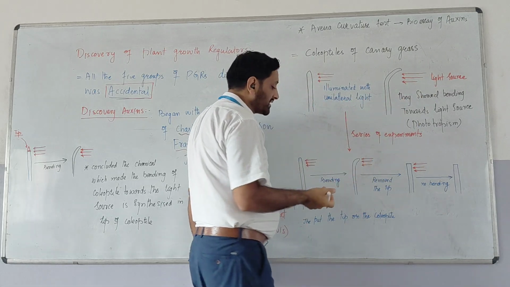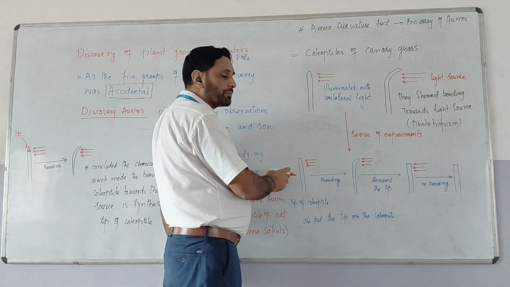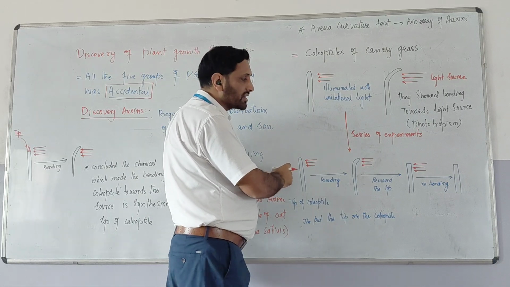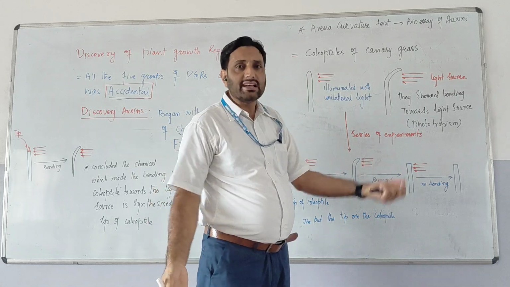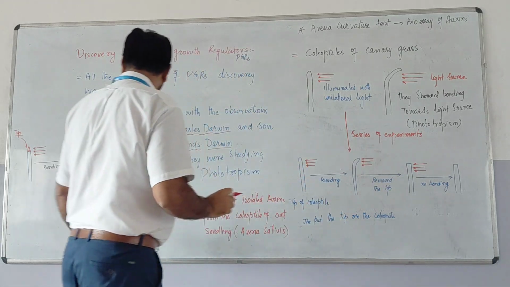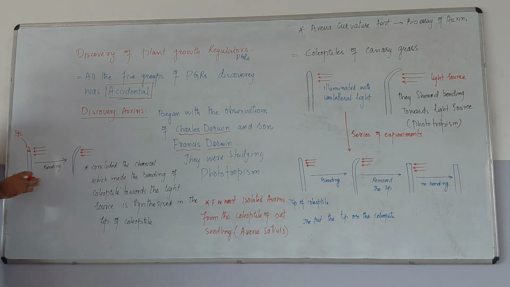After a series of experiments, when they removed the tip, it did not show any bending. When they placed the tip again onto that coleoptile, it again showed the bending. By this we can conclude that there is a chemical being synthesized on the tip only, and by that chemical it is made to bend towards the light source.